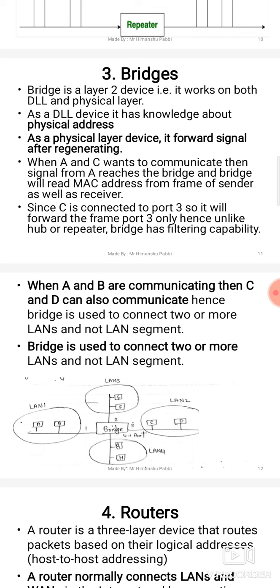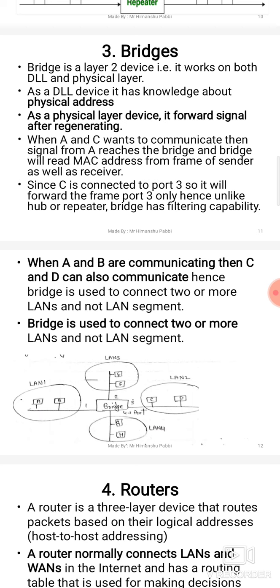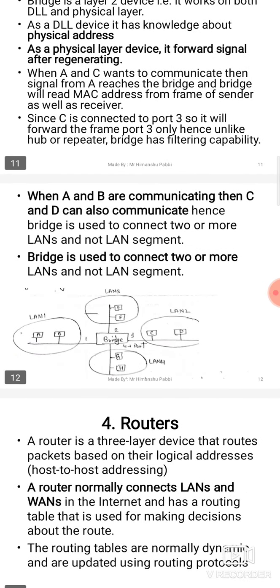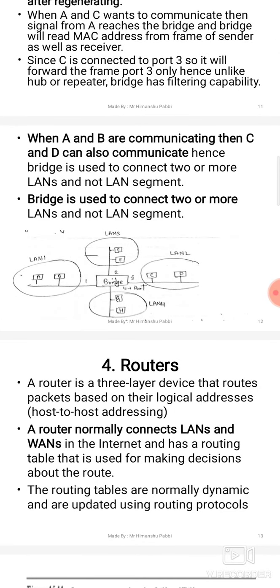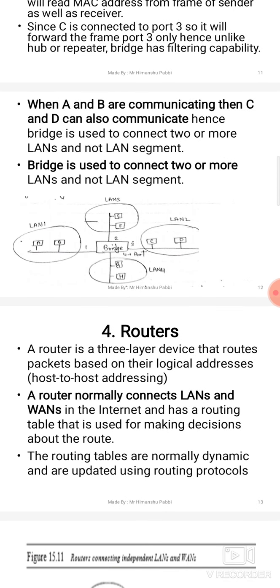It works on both the data link layer and the physical layer. As a data link layer device, a bridge has filtering capabilities to filter packets based on MAC address or physical address. As you can see in the diagram, if A wants to send a message to B, then A will insert the source physical address and destination physical address. It will send a packet to B, and B will open the packet and see the MAC address. If the MAC address matches B, then the packet is acceptable.